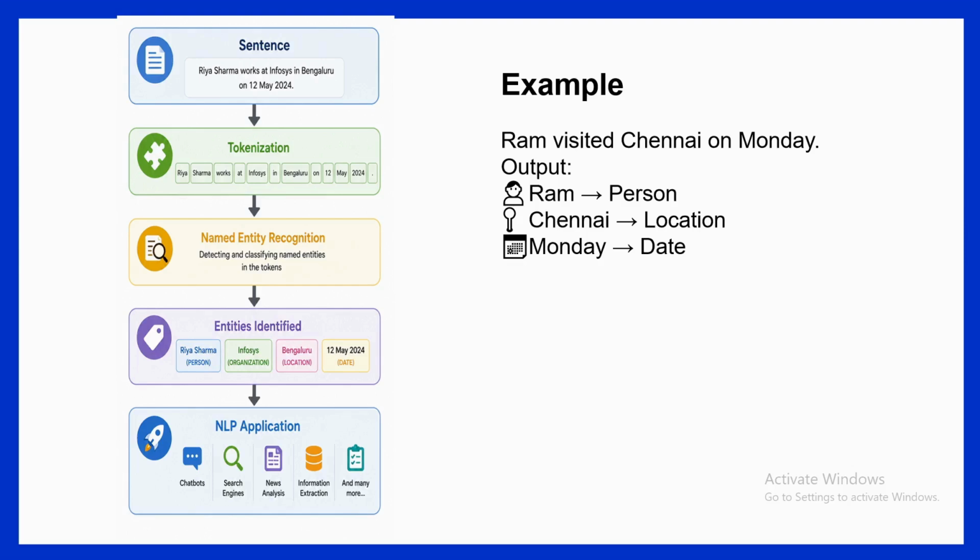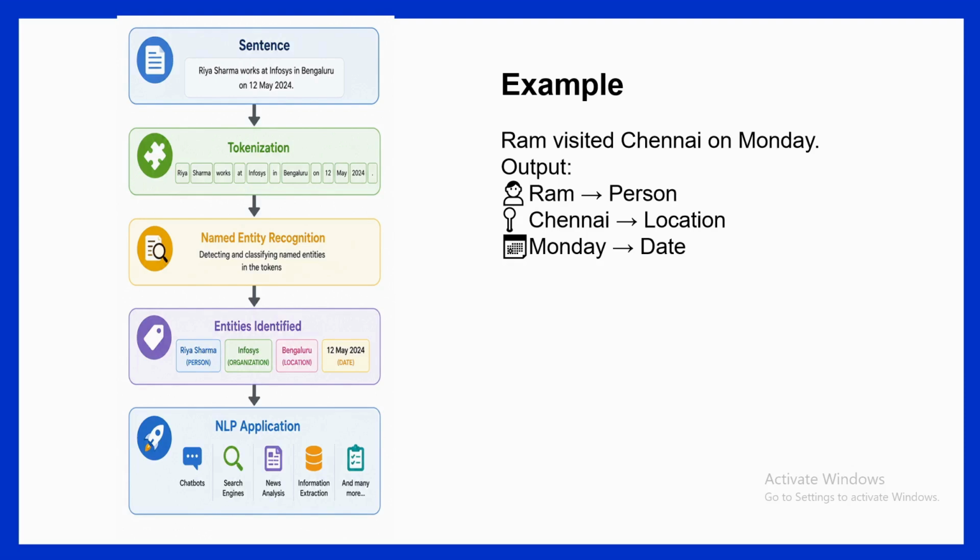The next step is tokenization. It will divide the sentence into individual words or tokens. So it is split into Riya, Sharma, works, at, Infosys, and so on. So it is converted to tokens. The next step is named entity recognition. It will identify the name, location or organization. After that, it identified that Riya Sharma is the person, Infosys is the organization, Bangalore is the location, and 12th May 2024 is the date. So these are the entities identified by NER.